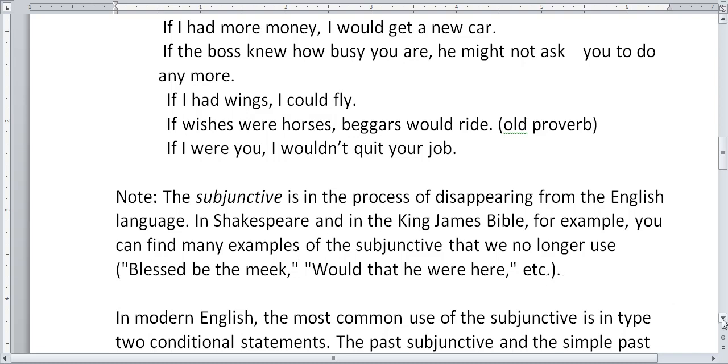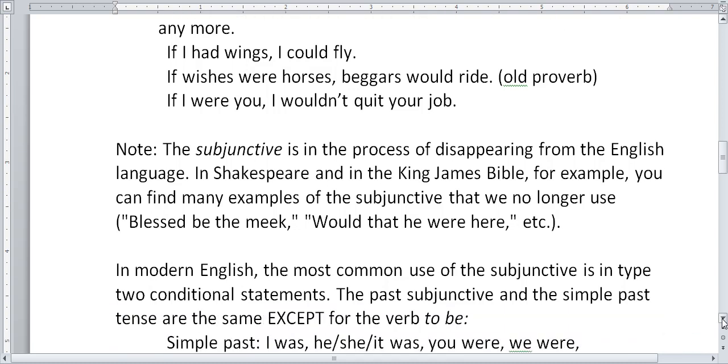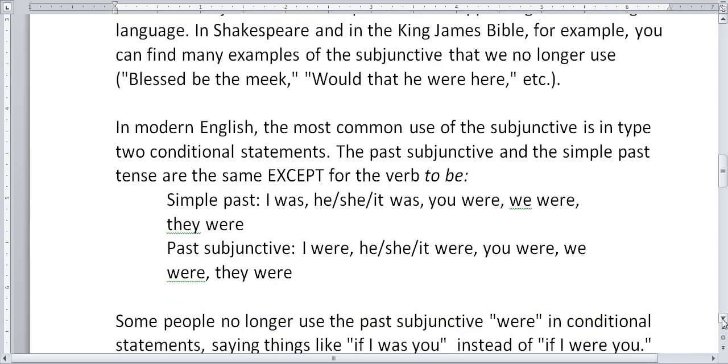These are subjunctive sentences, and the past subjunctive and the simple past are the same except for the verb to be. It's only in the verb to be that the simple past and the past subjunctive become different.